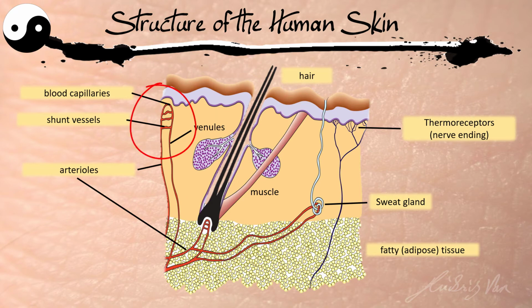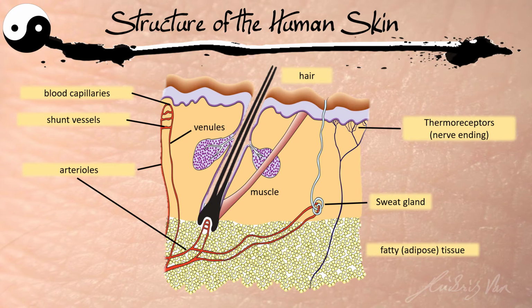Then we have our blood capillary as well as shunt vessel. Now, it's important to recognize which one is the blood capillary and which one is the shunt vessel. Shunt vessel will be the lowest vessel that is connecting the arteriole to the venous, while the blood capillaries are the few blood vessels that are closest to the surface of the skin. So please take note of this difference.